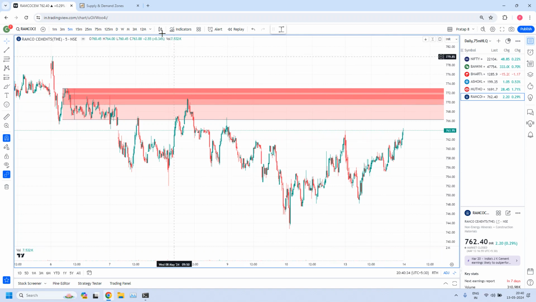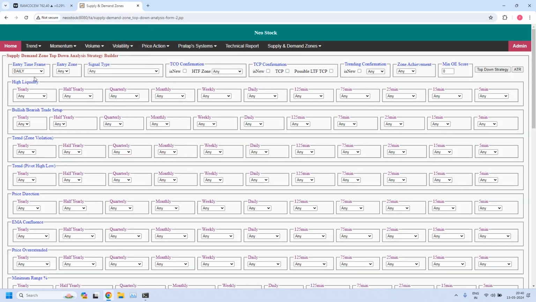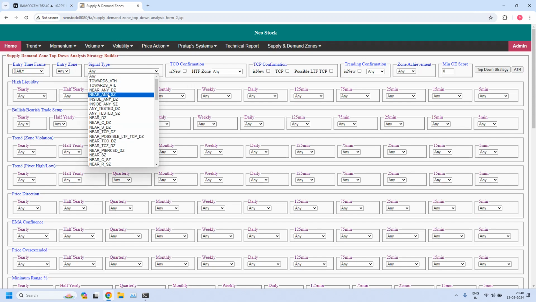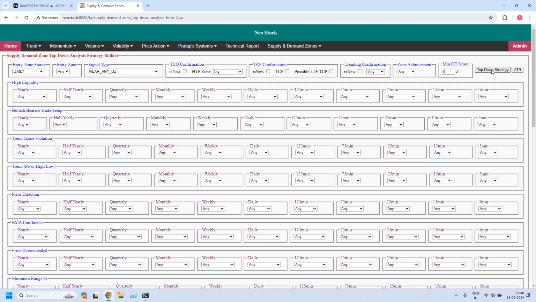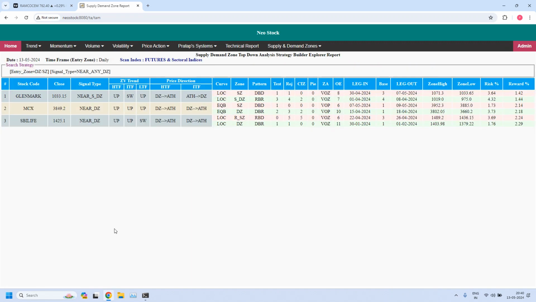Okay, and today we will generate only high liquidity zone stocks near demand and supply zones for daily and 75 minutes. So I am selecting daily time frame. And let us find the stocks near daily demand zone. So we have identified 3 stocks near daily demand zones. Out of that we have only 1 high liquidity demand zone. That is Glenmark, but it is already tested 3 times. So you need to look for a fresh fine-tuned 5-minute zone.